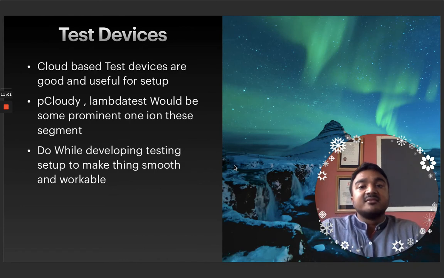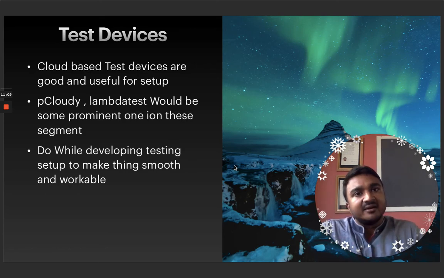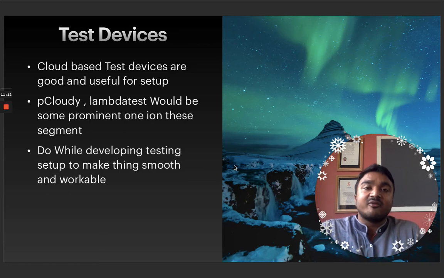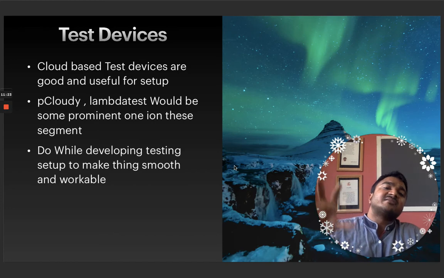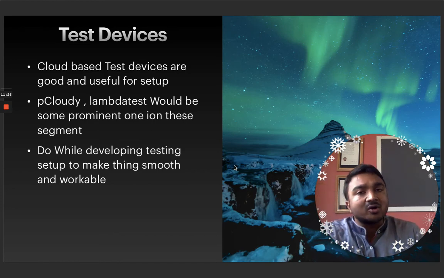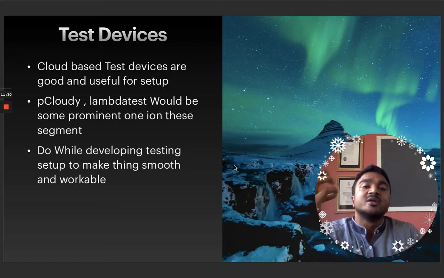Now test devices. This is also a critical factor which is a considerable part right now. Earlier, people used to develop and test at the end, and then the life cycle of the whole development takes more time. But nowadays with the help of cloud testing services like pCloudy or LambdaTest, you can easily test things on the instance. You can make auto scripts, you can test while developing, and you can do the setup so quickly and smoothly. Many bugs and errors are resolved at the time of development only. So overall this makes the setup more efficient.